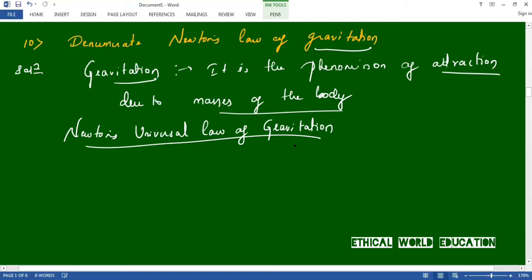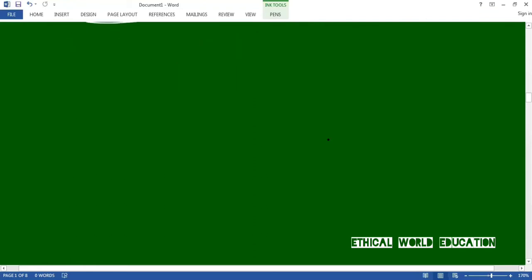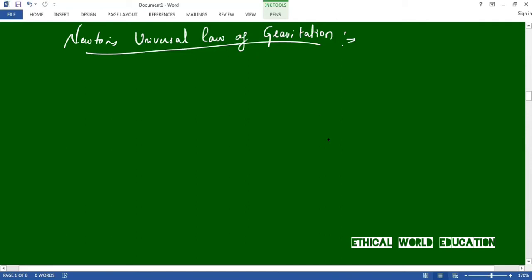Newton's law of gravitation is: every object attracts every other object with a force which is directly proportional to the product of their masses and inversely proportional to the square of the distance between them. This is the definition of the universal law of gravitation. Before that, we'll write the formula, and it will become easy for us to define Newton's universal law of gravitation.